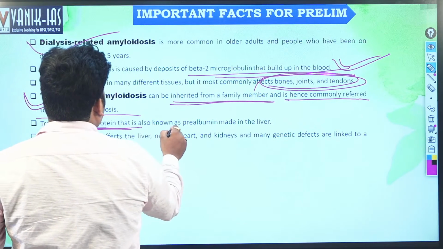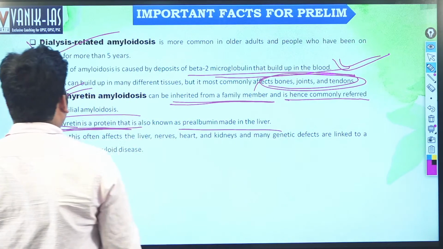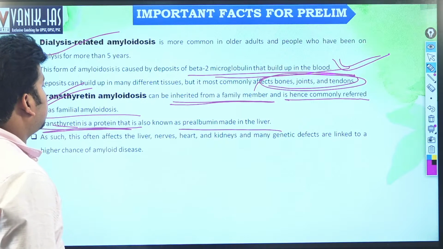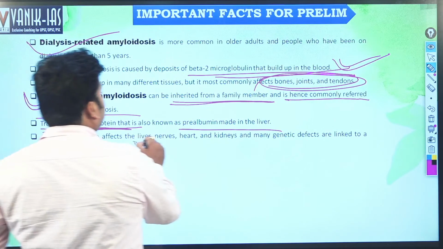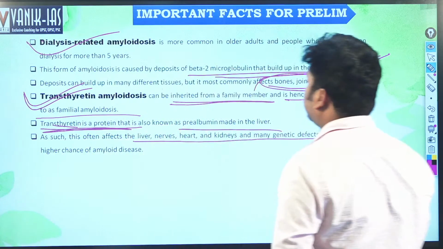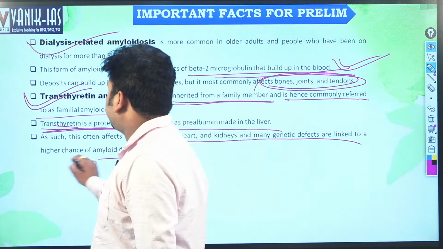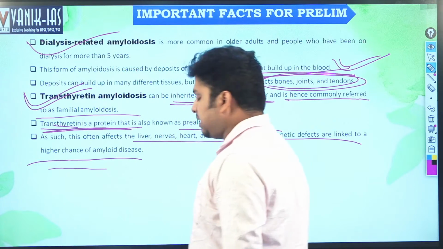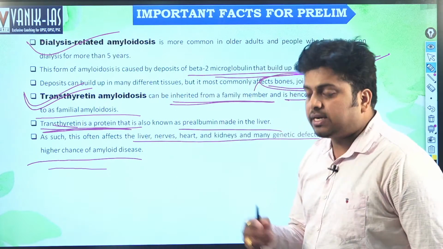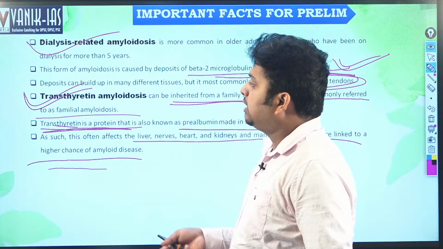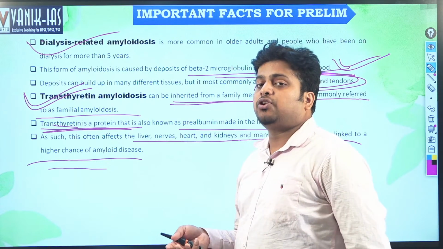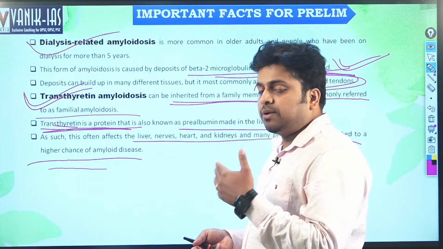Transthyretin, also known as pre-albumin, is made in the liver. As such, this often affects the liver, nerves, heart, and kidneys, and many genetic defects are linked to higher chances of amyloid disease. These are various types of proteins. They deposit over various organs and also bones, usually created by excess creation of these proteins inside bone marrow.